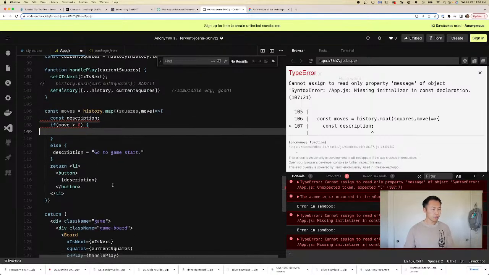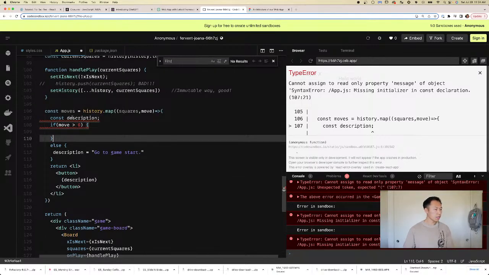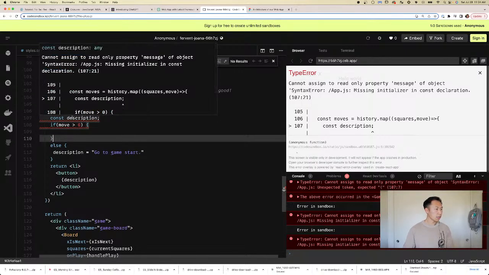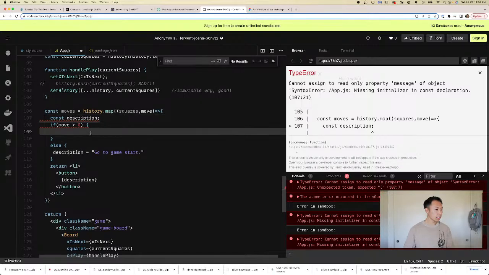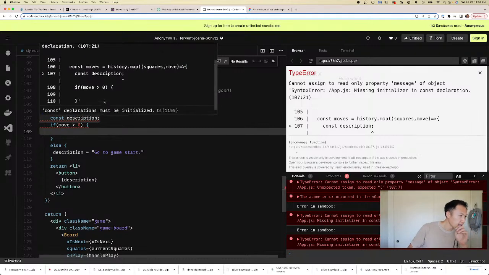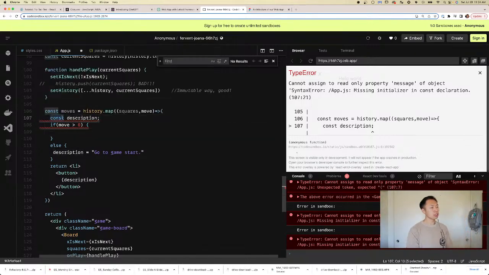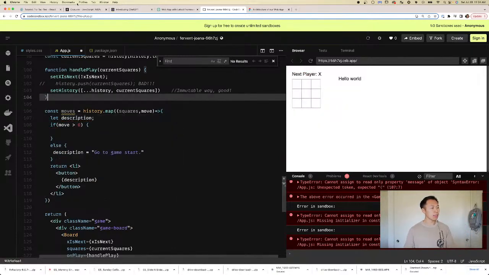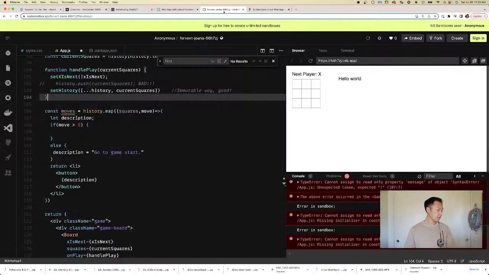So if move is greater than 0, go to game start. And what is happening here? This is saying const declaration must be initialized. Oh, we have to initialize it. Let's just do that. Is that what tic-tac-toe says? Yeah, okay.